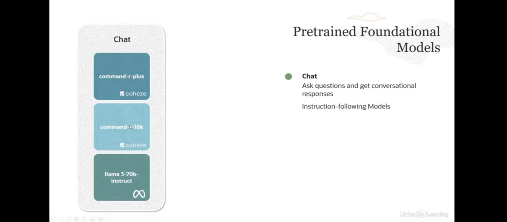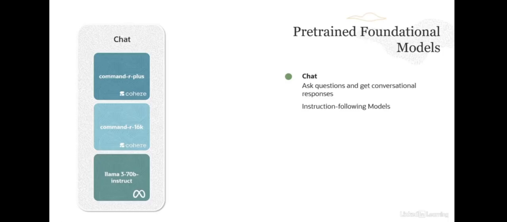So depending on what your use case might be, you might choose Command R plus for more advanced use cases, or you would choose Command R for more entry-level use cases, but it's more affordable. The thing is, with these models, you can ask questions and get conversational responses. What I mean by that is the chat models keep the context of your previous prompts, and you can continue the chat with follow-up questions.